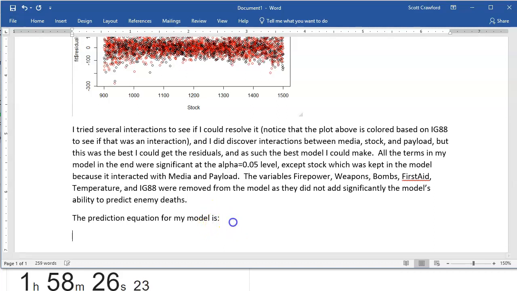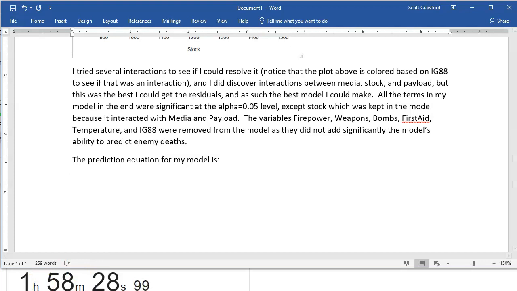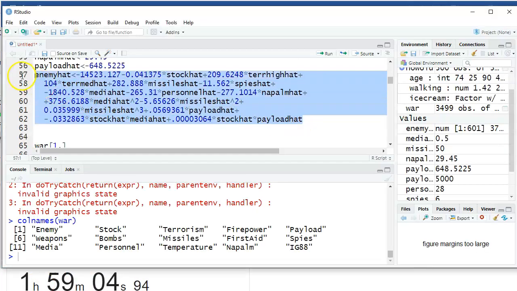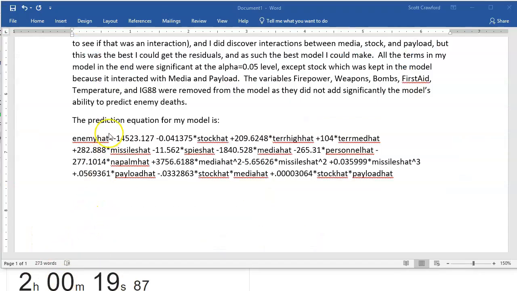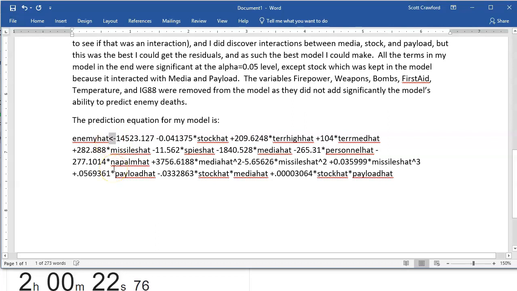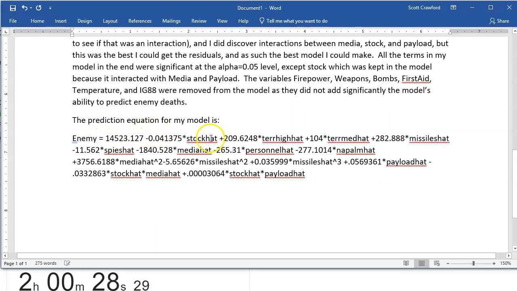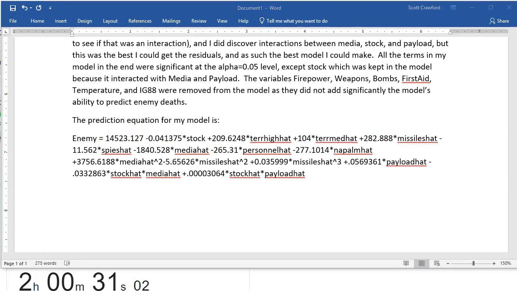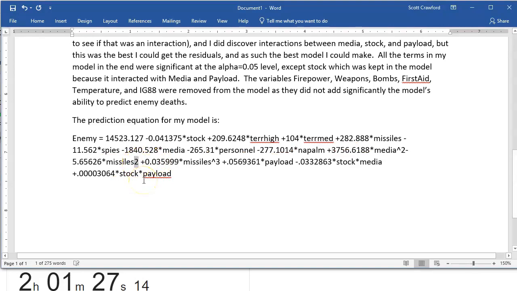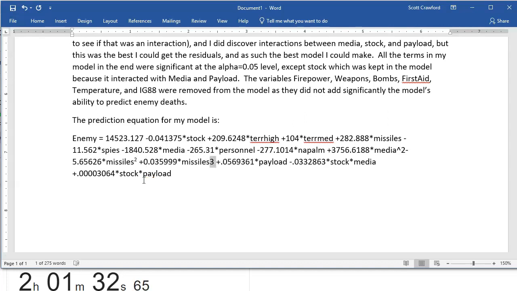Okay, final prediction equation. This would be kind of hard, except fortunately, I kind of already did the prediction equation right here, this enemy hat thing. Ugh, I don't like the way it copy-pasted it all. And this right here, that's our code, so that needs to be equals. And then all these hats need to come off of each and every one of these variables. And now I want to make these look more like they are exponents. Why? The answer is I've spent more than 2 hours on this. I'm starting to feel proud of my report, so I'm going to make it look pretty. That's the sort of thing that I probably wouldn't really care about when I was grading.